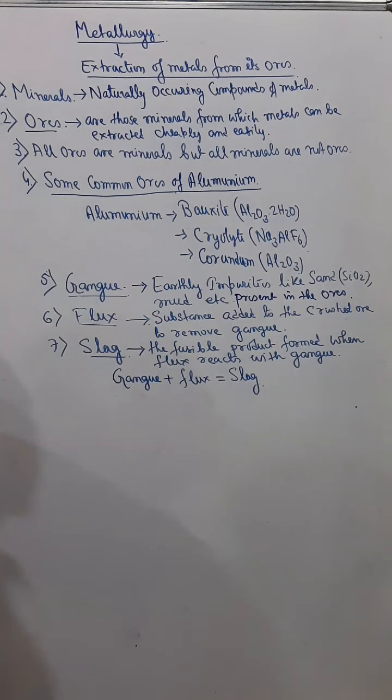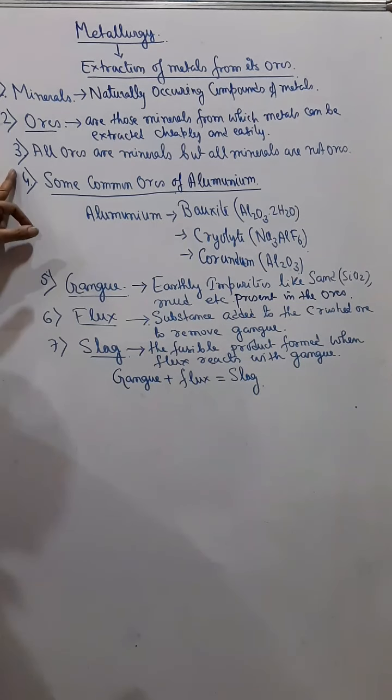Those are known as minerals. But what are ores then? Ores are those minerals from which we can extract metal cheaply and easily. Not from all the minerals can we get metal. Sometimes it may be very difficult, sometimes it may be very costly. Therefore, there are certain minerals from which we can get certain metals cheaply and easily, and those minerals are called ores. Hence we can say that all ores are minerals, but all minerals are not ores.